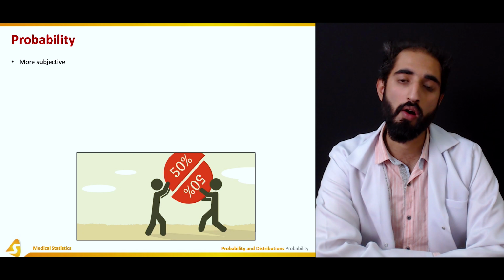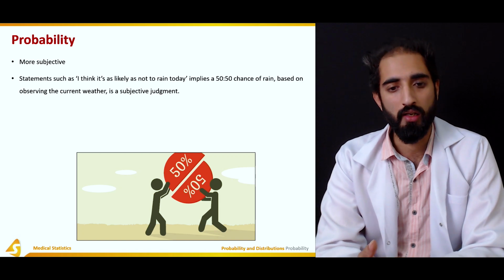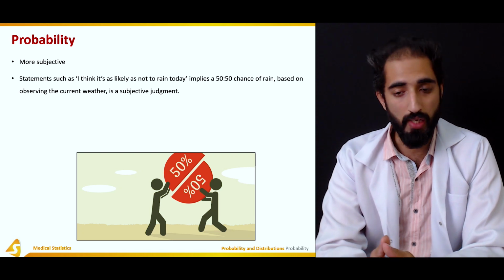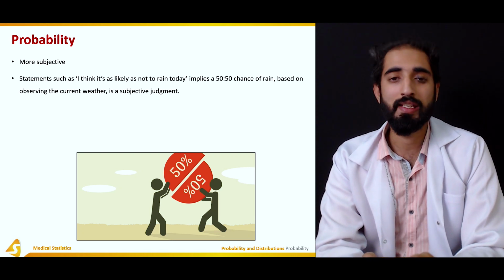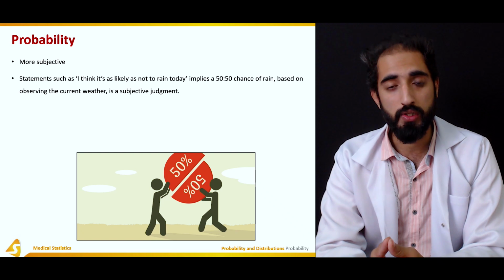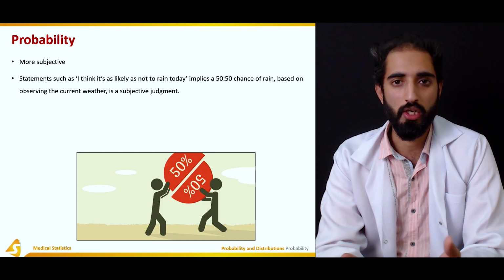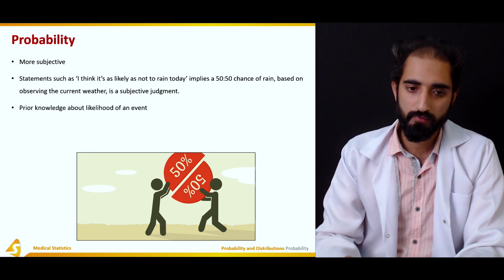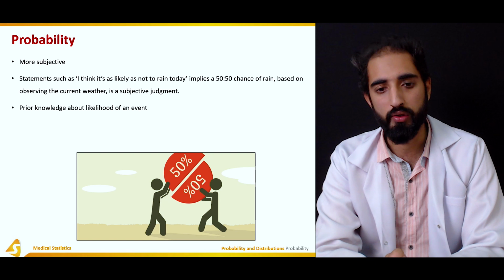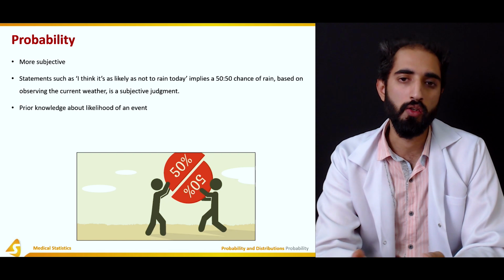Sometimes subjective methods of reporting probability are also used, in statements such as "I think it's as likely as not to rain today," which means that there is a 50% chance that it may rain or may not rain. It is based on observing the current weather, which is a subjective judgment. There is no objective calculation or basis behind that. It is just based on subjective observation, and it may change from person to person. For this type of probability, prior knowledge about the likelihood of an event is important, without which you cannot deduce the probability.